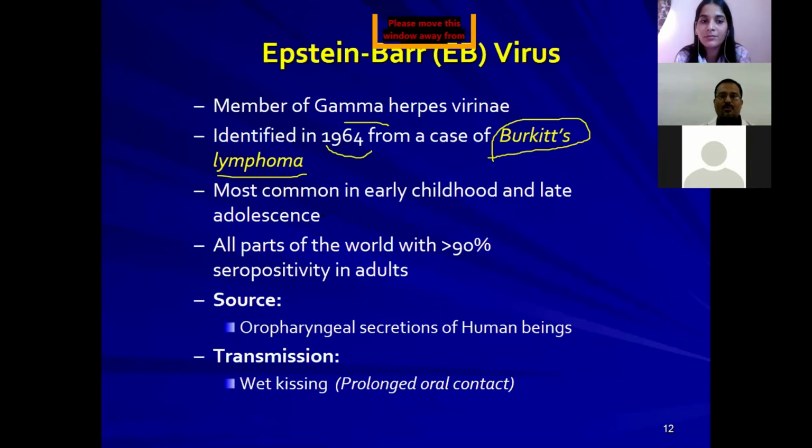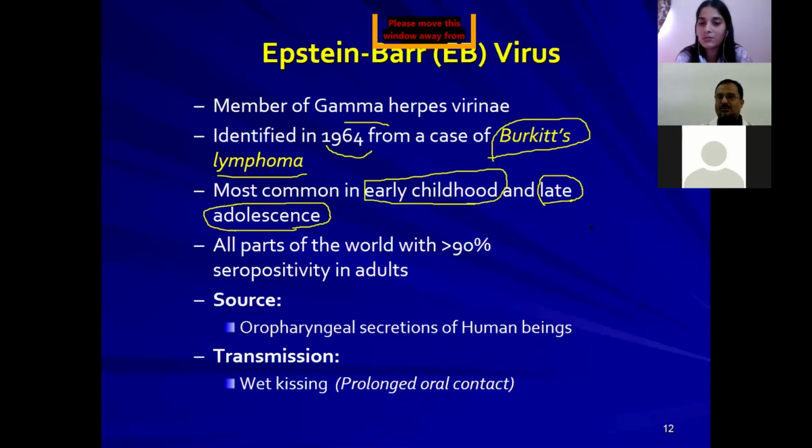This is most common in early childhood and late adolescence. The infection is very common in early childhood. Why? I'll tell you later. Because babies are handled by so many people, infected individuals who are most of the time asymptomatic. In late adolescence, it is because of active sexual life.